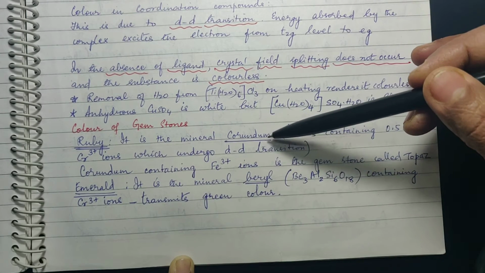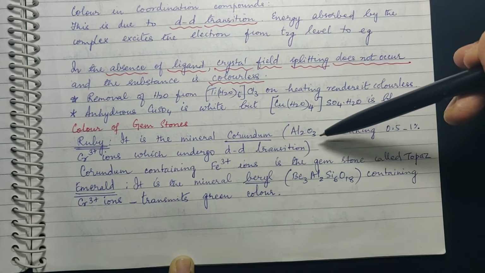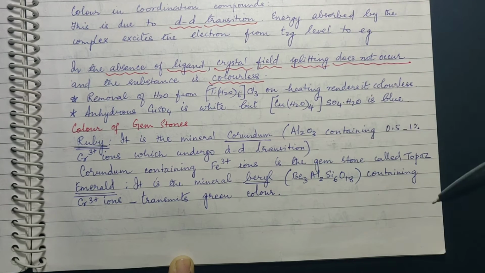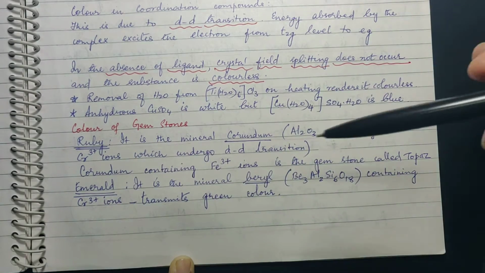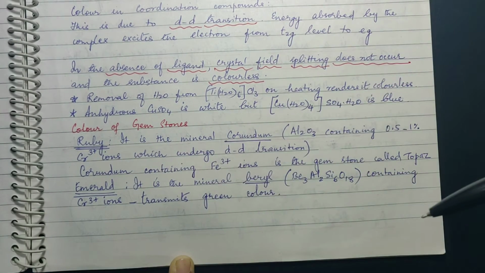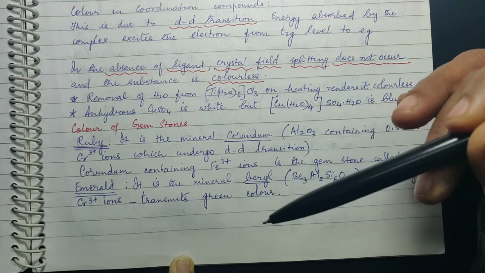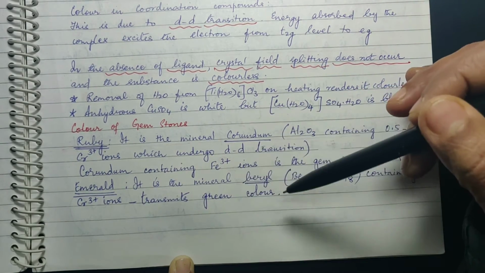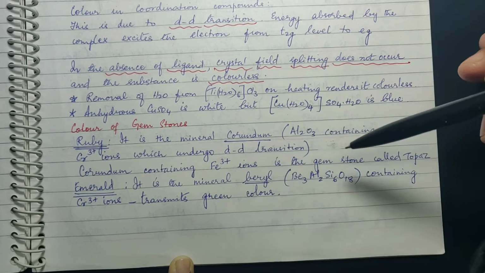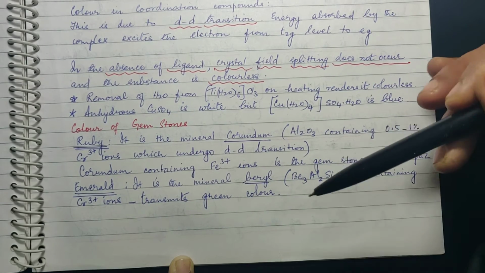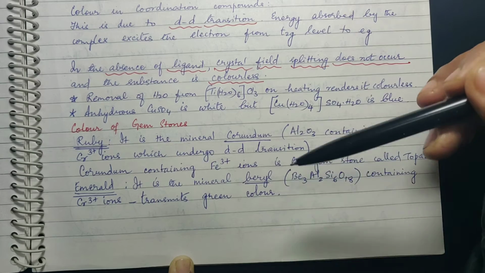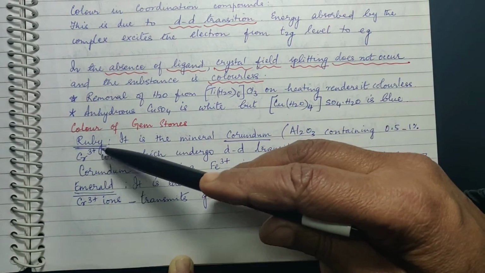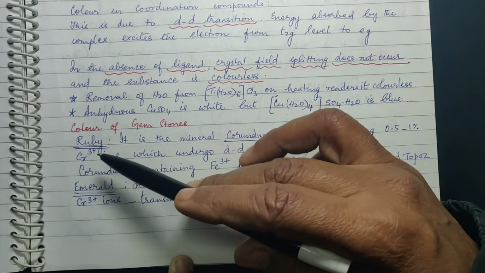So in the case of mineral corundum, which is nothing but Al2O3, if it contains 0.5 to 1% of chromium ions, which will undergo d-d transition, Cr3+ will have 3d3 configuration, right? So 3d3 means all the 3 electrons will be in t2g and that may end up undergoing transition to eg. And the color is red, ruby.